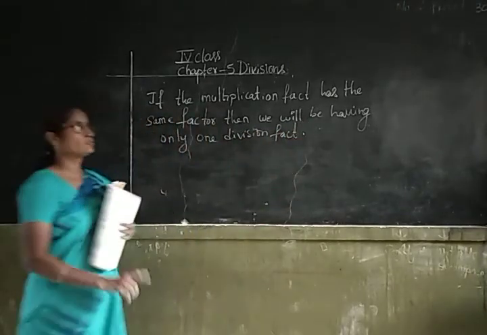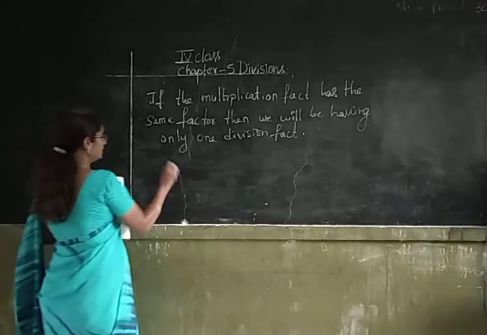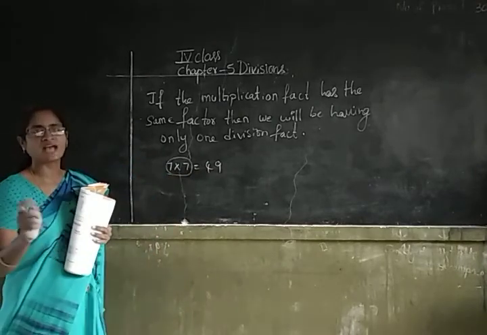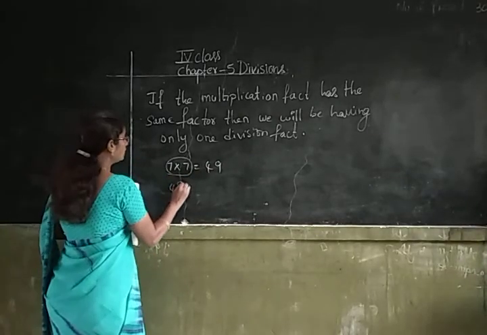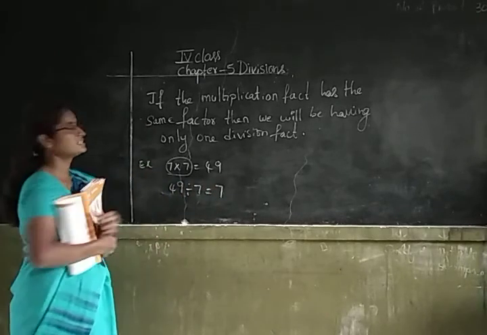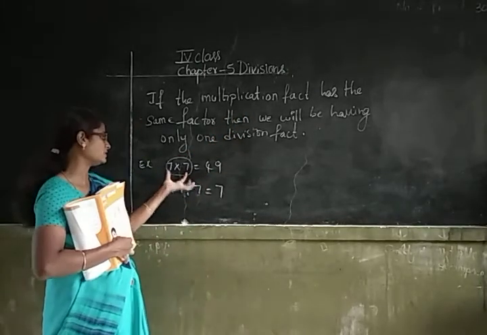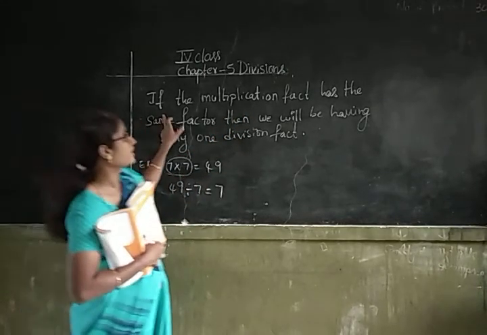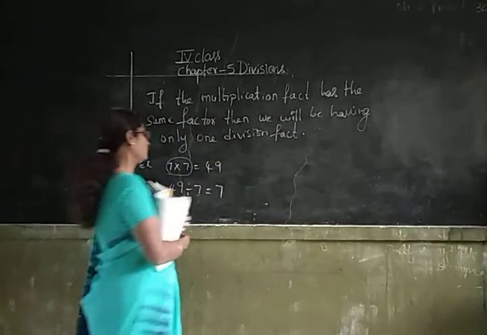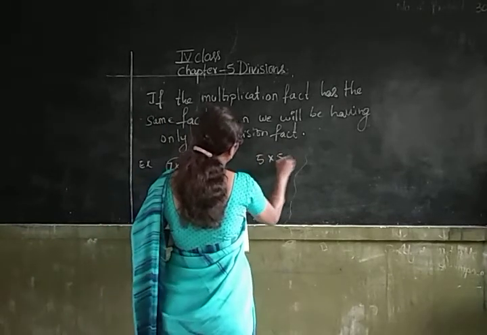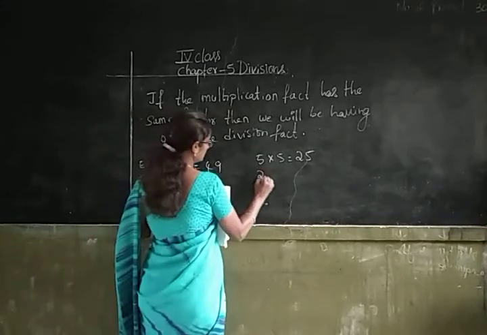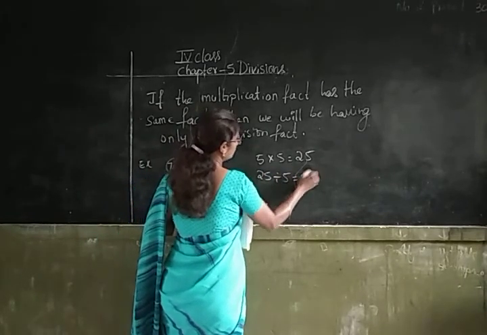For example, 7 sevens are 49. Here the multiplication fact is having the same factors. Then we will be having only one division fact. That is 49 divided by 7 is equal to 7. Did you understand, children? Suppose 5 into 5 is equal to 25. Here we will be having only one division fact, that is 25 divided by 5 is equal to 5.